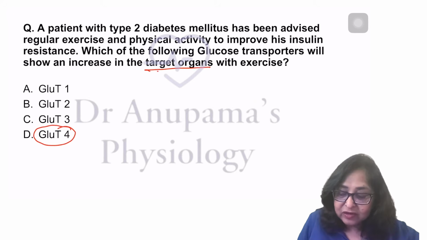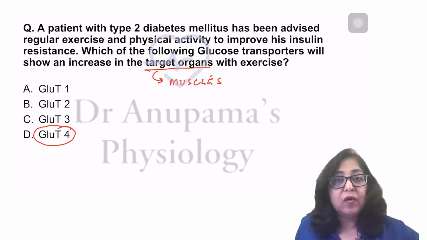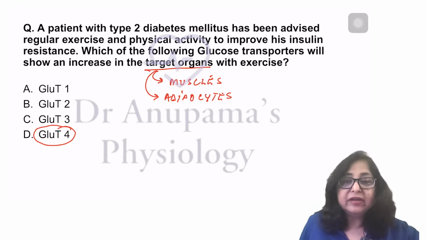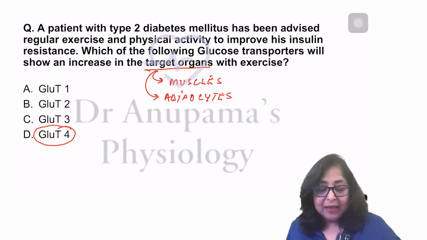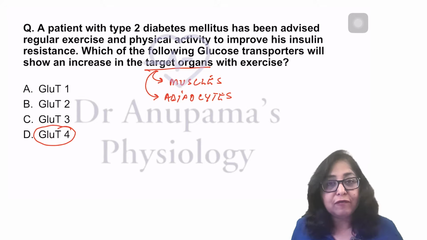And which are the target organs we are looking at? These are basically the muscles. Of course, the target organ for insulin are not just the muscles, but also the adipocytes and even to some extent in the liver. So the answer to this question is D, GLUT4.